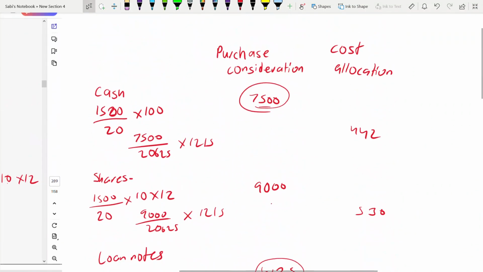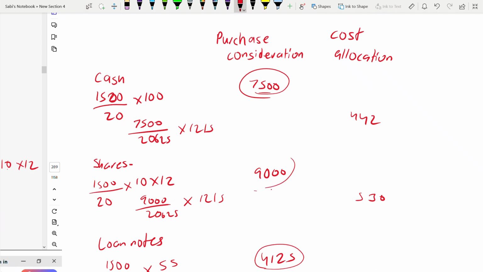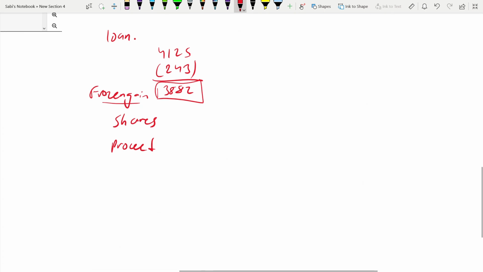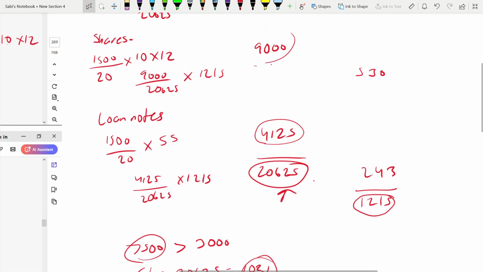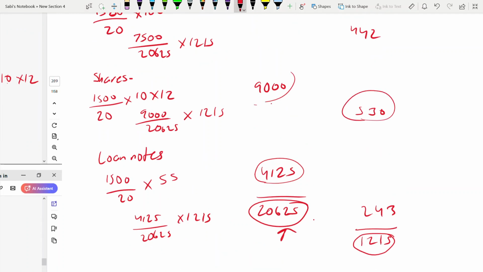Don't go and write this amount, by the way. Don't write 9,000. That is for 200 shares. If you are selling, how much you are getting? So 5,500. What is the cost? You can't use that table because that cost is only for 200 shares. And the cost that I have done in the table before is for the entire share. So how much? You have to allocate. See, what is the total deemed cost? It is 530. This has to be allocated.